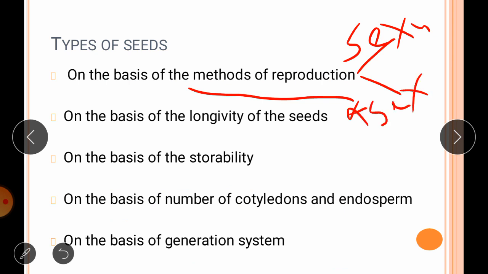Sexually produced seeds means botanically defined seeds which develop from the ovule after fertilization, involving a sexual method, a fusion of gametes and fertilization. While in asexually reproduced seeds, other plant materials such as vegetative plant parts such as root, stem, leaf, etc.